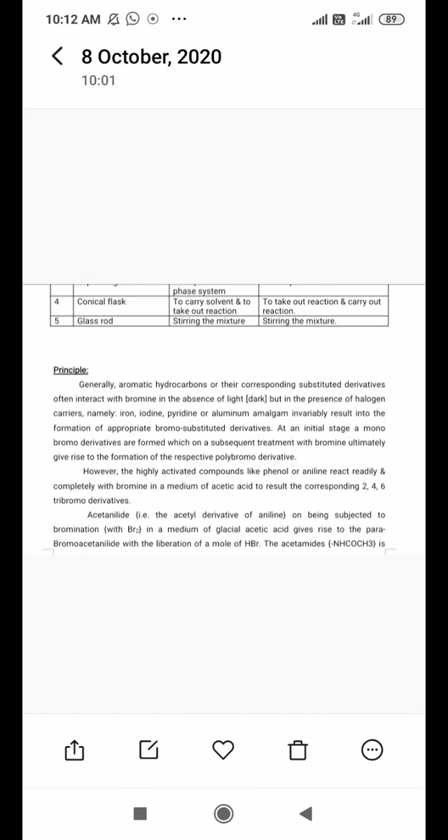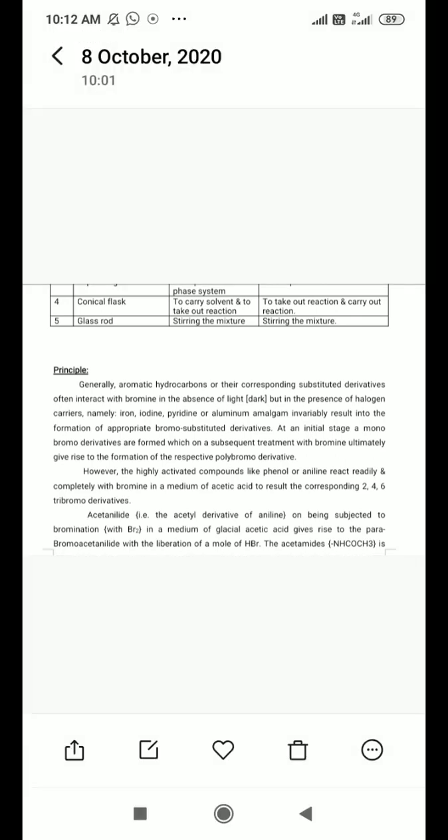Both react very easily and yield the product para-bromoacetanilide, with the byproduct of one mole of HBr. What is the molecular formula for acetanilide?